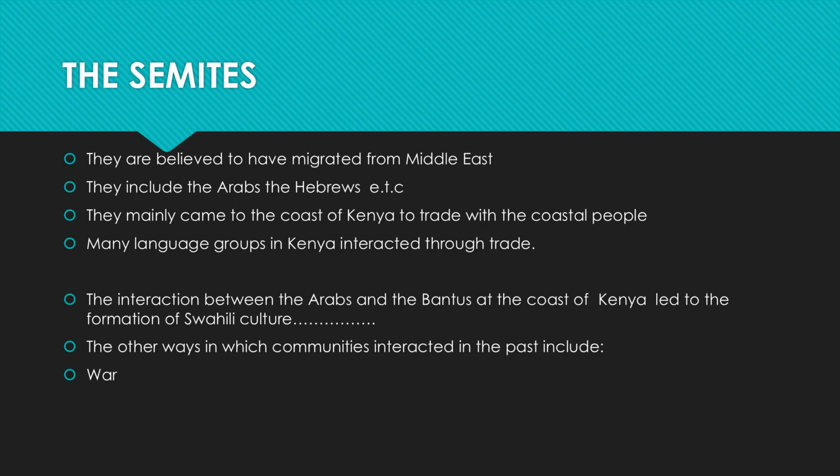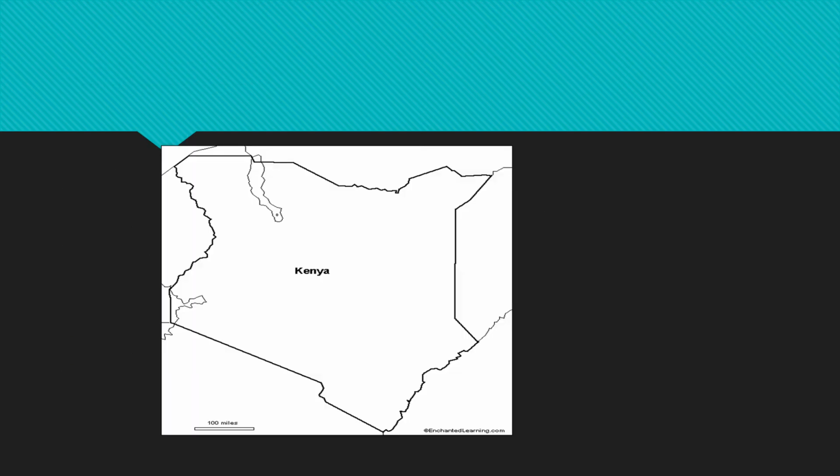And also through trade. We also have other ways in which communities interacted in the past. Some of the communities interacted through warfare. They were fighting, and those people who were fleeing maybe because of war, they interact with other communities as they flee because of what? Because maybe of terror. That is also another way in which communities interacted in the past. Other communities interacted through intermarriages, marriage between different tribes and communities. So there are so many ways, and also you can talk about sports.